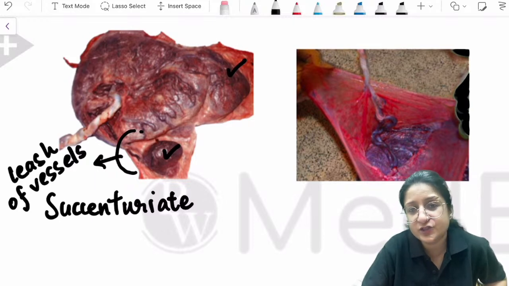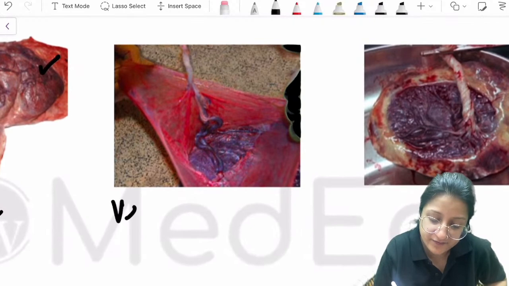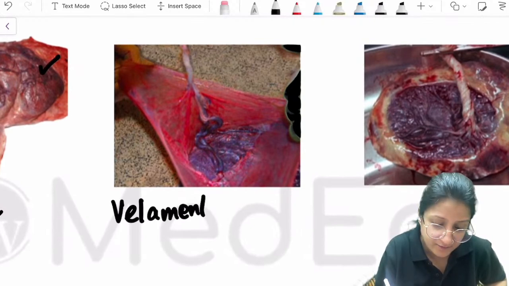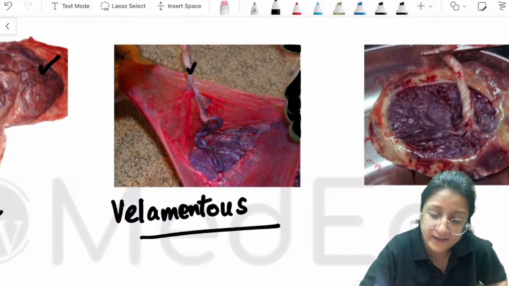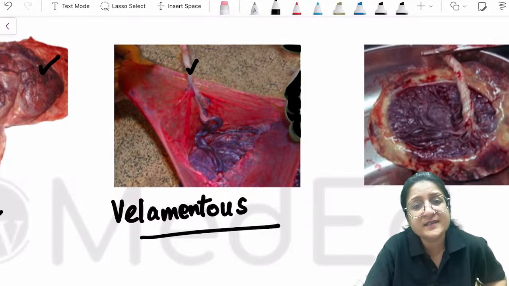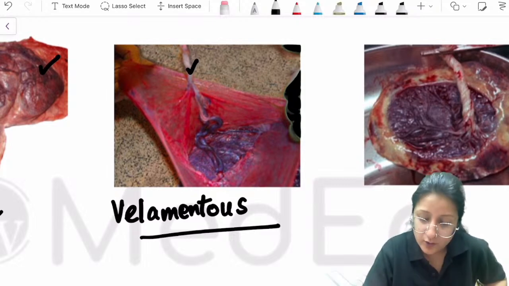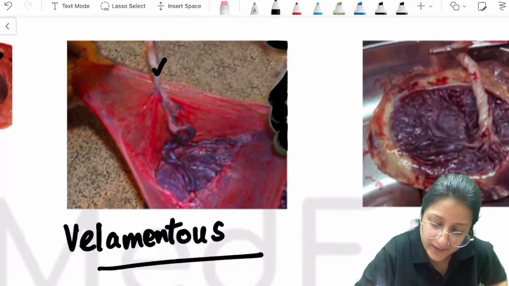So this connecting leash of vessels is there. Image on the right, this is the velamentous placenta. Velamentous means that the cord here, can you see in the image, is inserted on the membranes, not on the main placental body. So here you can see on the membranes, what can you see?